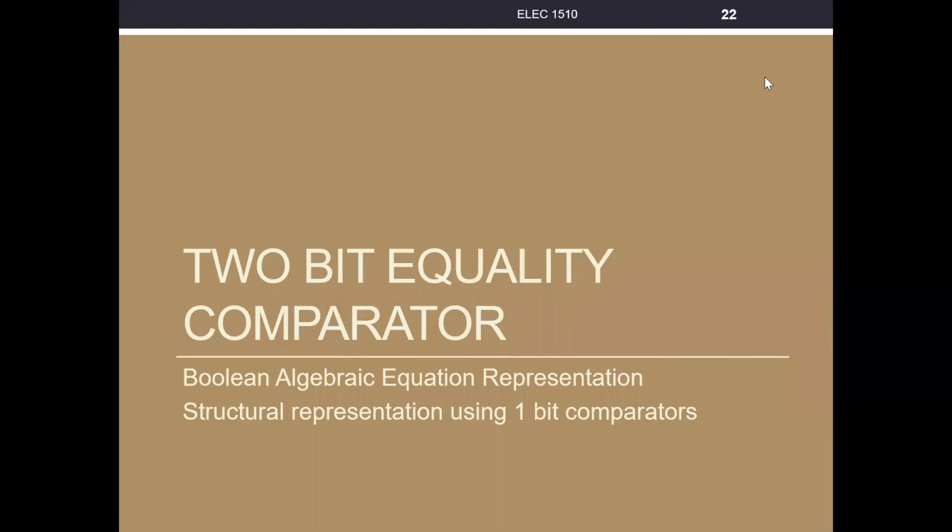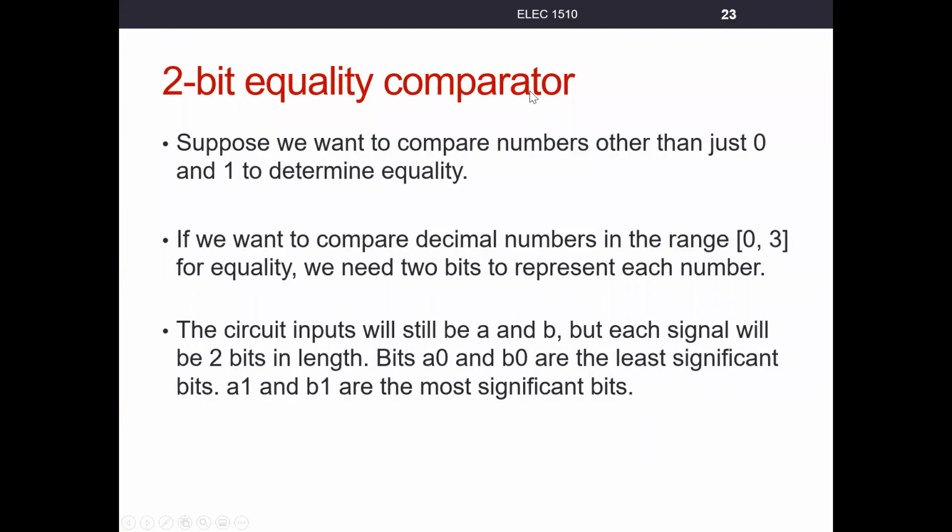All right, let's move on to the 2-bit equality comparator circuit. We just took a look at the 1-bit equality comparator circuit, and now we'll see what happens when both of our inputs are 2 bits. With a 1-bit equality comparator circuit, we could only compare 2 possible numbers, 0 and 1. A could be 0, or it could be 1. B could be 0, or it could be 1.